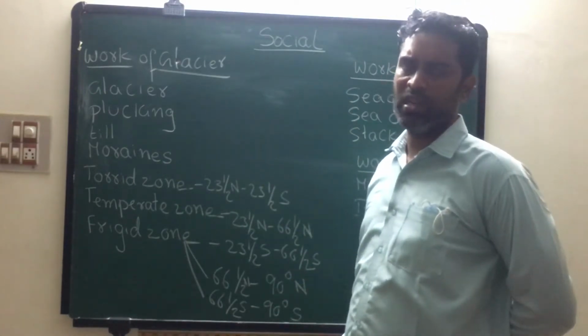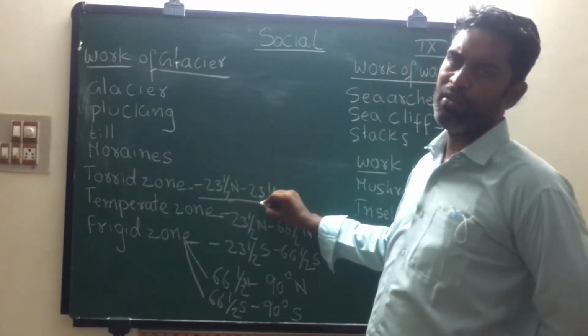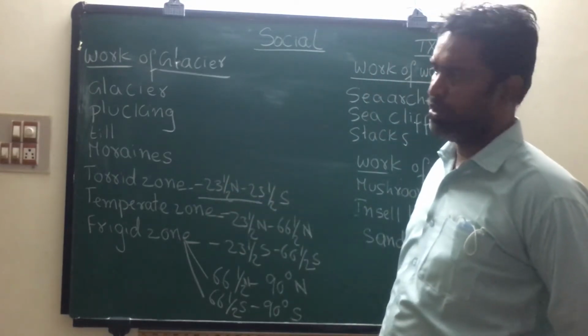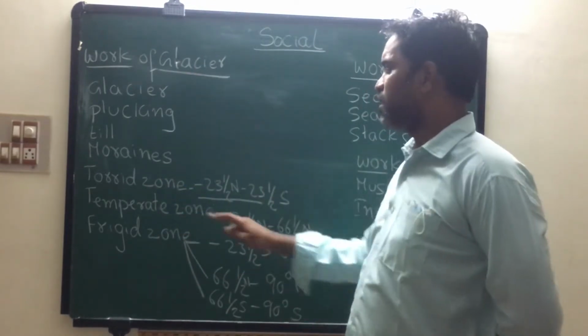What is the torrid zone, children? The region which is located between the Tropic of Cancer and the Tropic of Capricorn is called the torrid zone. Torrid means more heat. Next, the temperate zone.